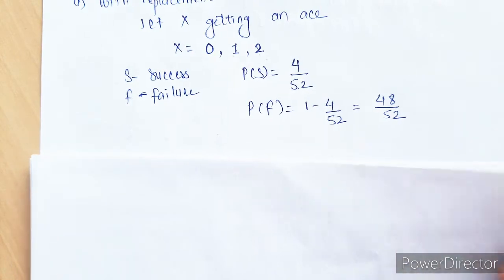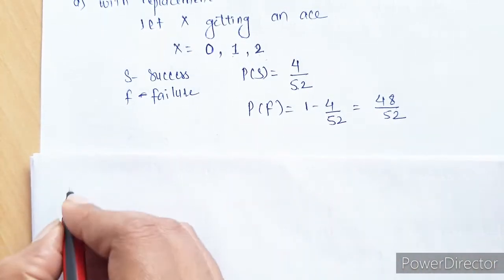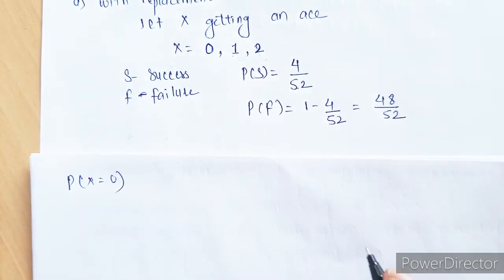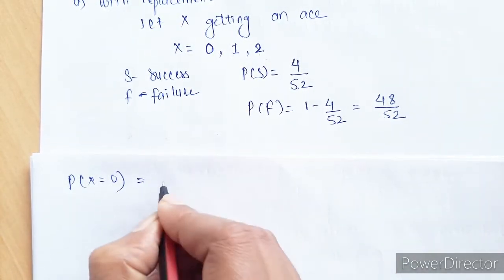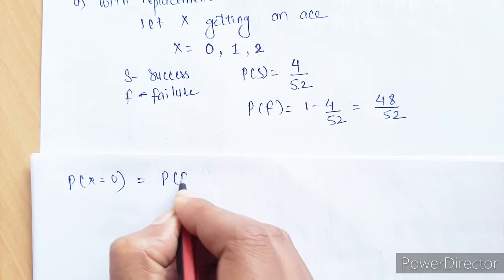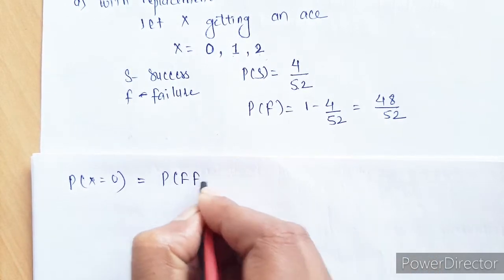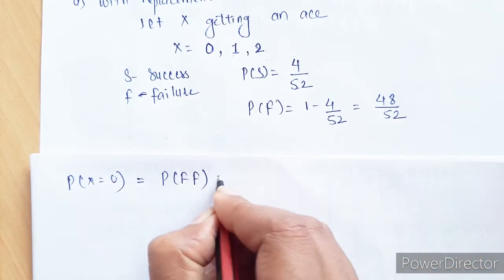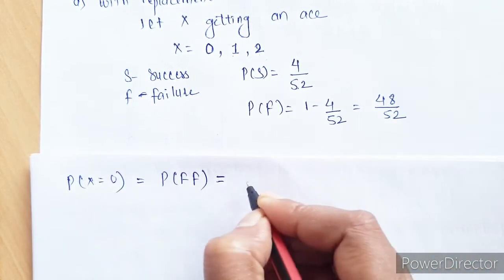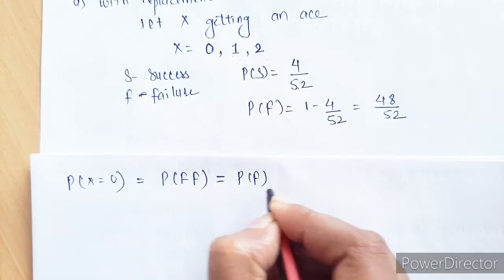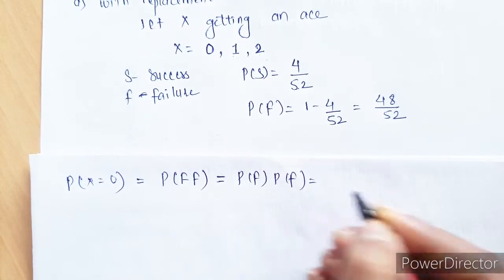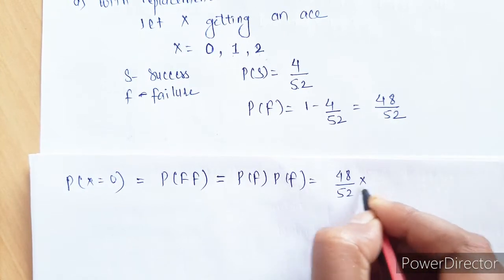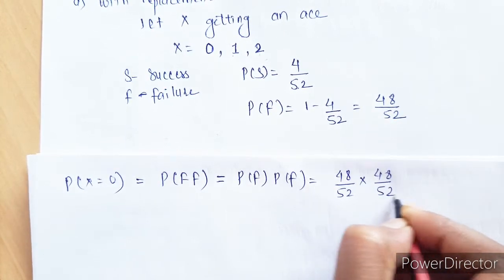Now the first question. Let me start with x equals 0 first. Probability when your random variable is 0. Now in case of 0, it means on the first card you are getting failure, on the second card also you are getting failure, that is you are not getting ace, you are getting any other card. Since both are independent, we can write it as probability of failure into probability of failure, which is nothing but 48 upon 52 into 48 upon 52.